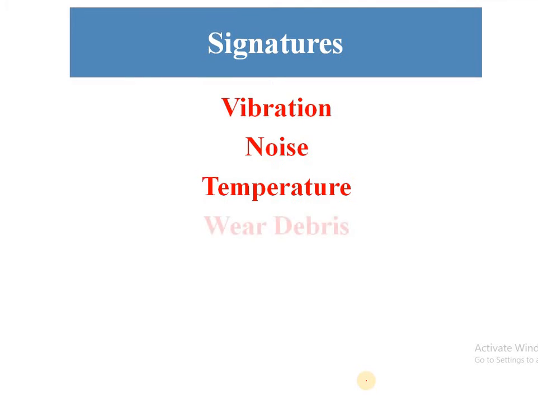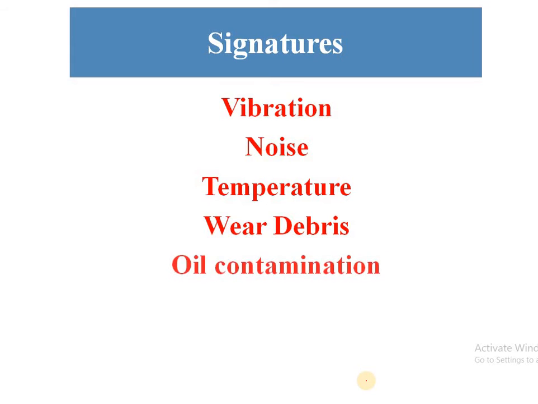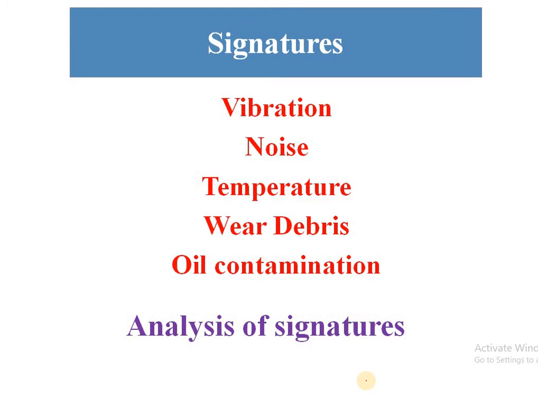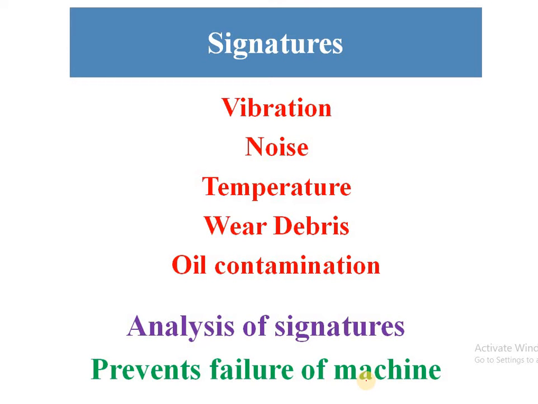There are some signatures. Signatures are nothing but the changes in the parameters of the machine. Parameters such as vibration, noise, temperature, wear debris, oil contamination. So the analysis of these signatures will prevent the failure of a machine. So what we have to do is check the condition of the machine based on these signatures.